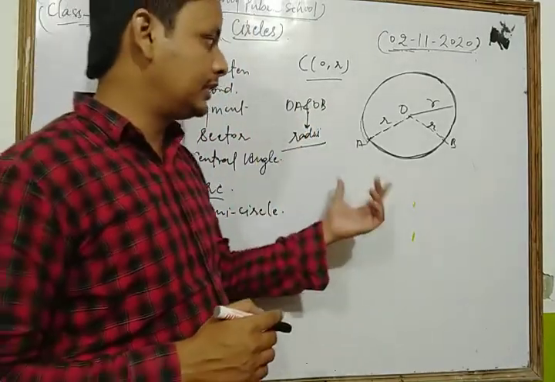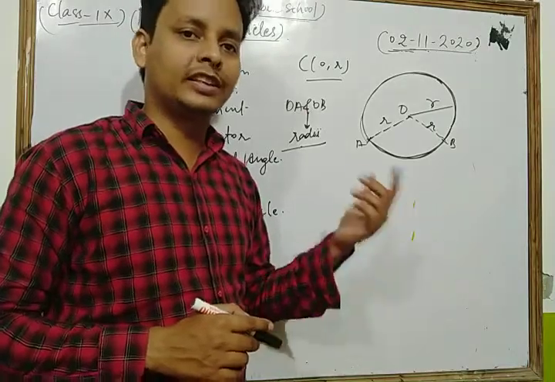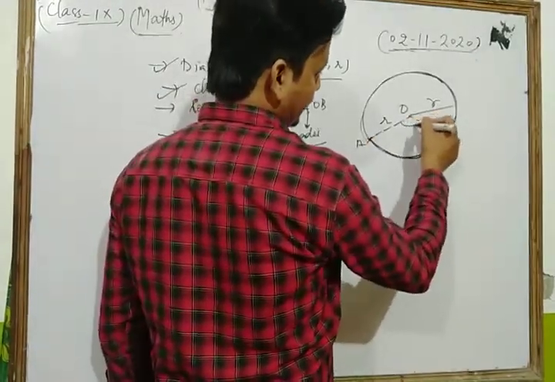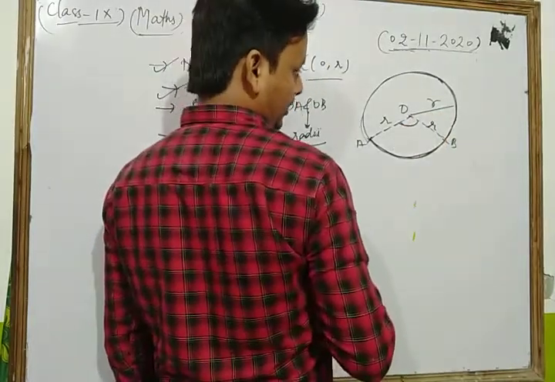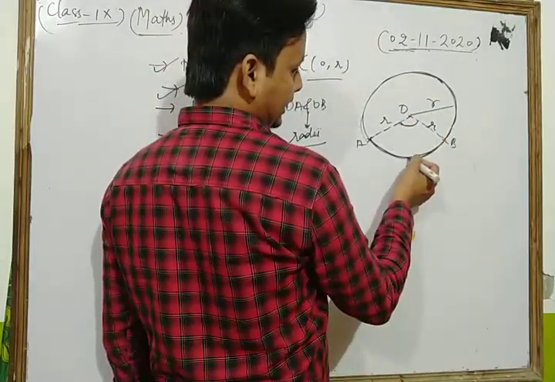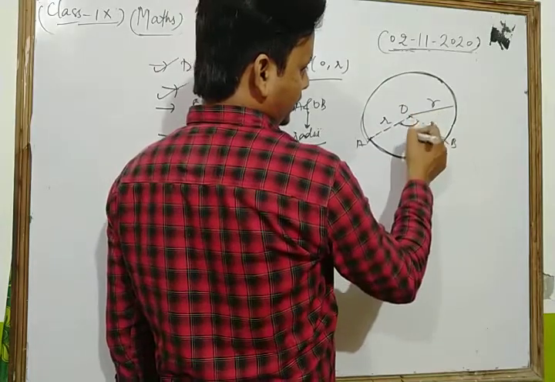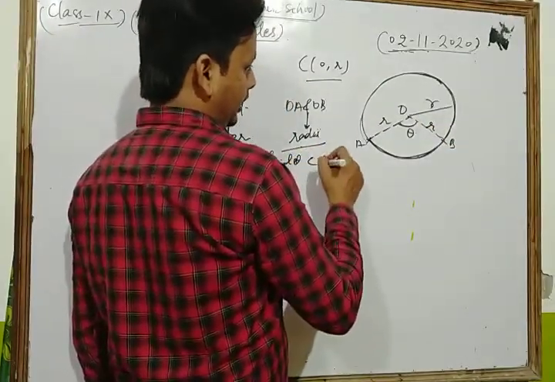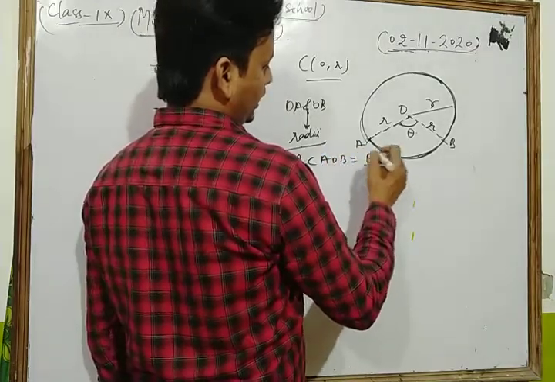We discussed the central angle, the angle subtended by an arc at the center of the circle. Suppose that angle AOB is equal to theta.